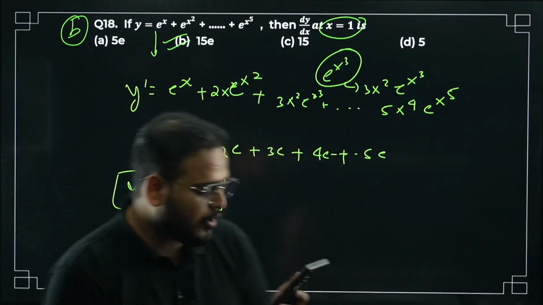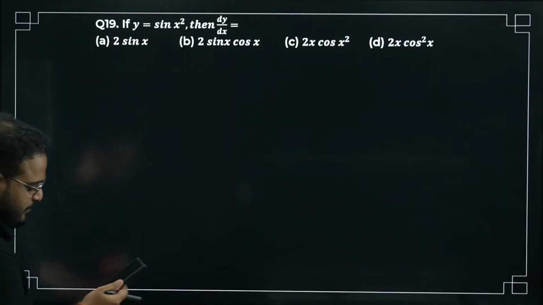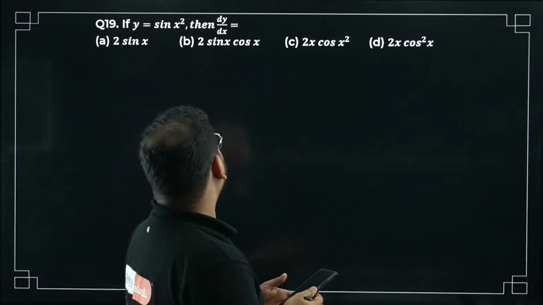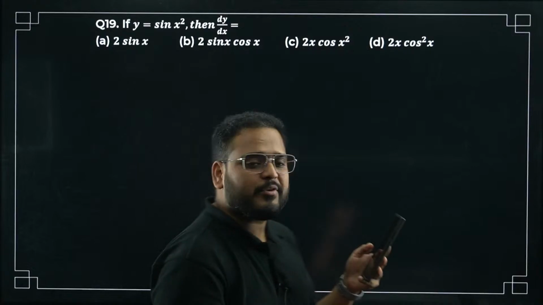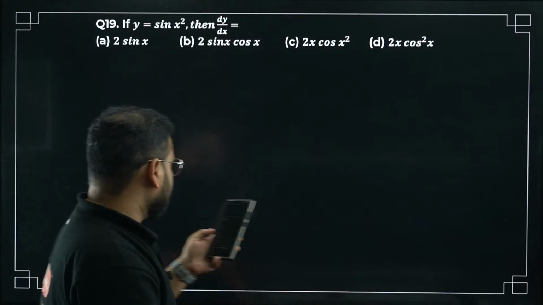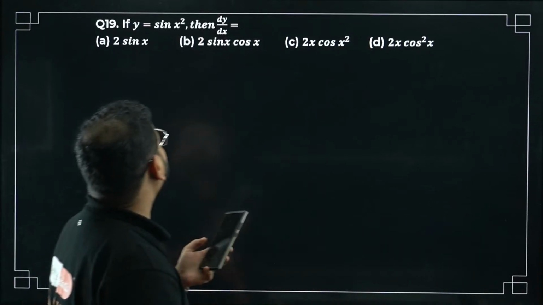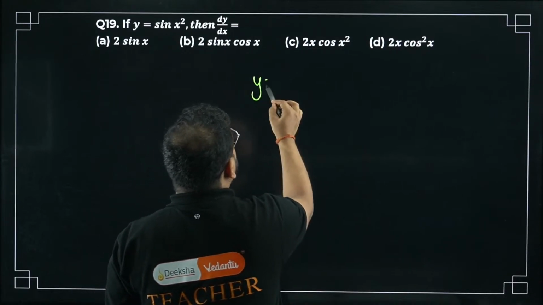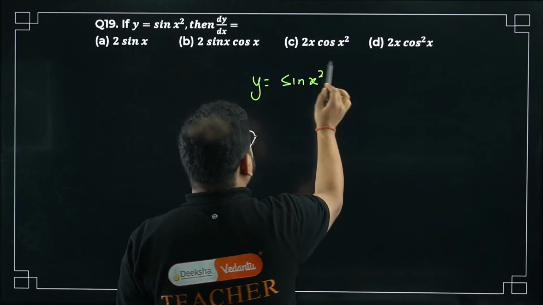Okay, so let's move on to question number 19. I hope all of you got the answer right. The previous one was B. Let's see. Question number 19. y equals sin x square.